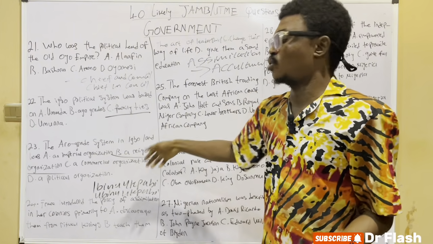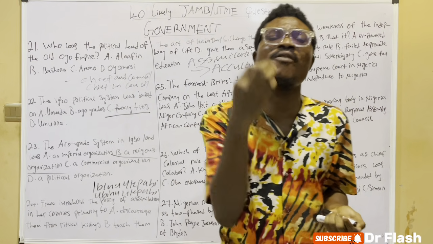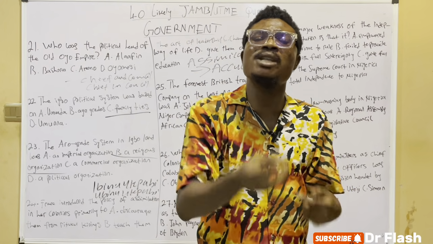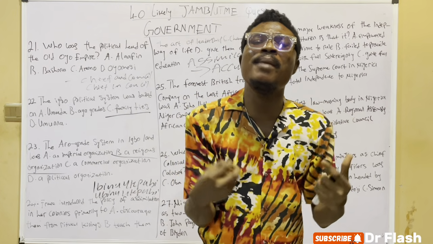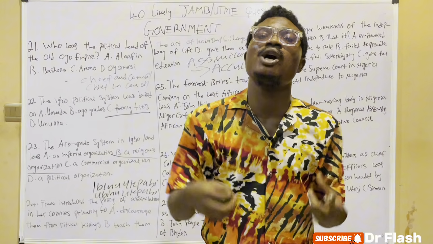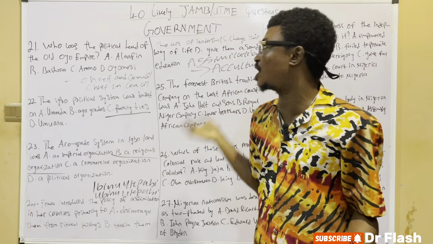So the people were not happy with the French policy of assimilation. The French policy of assimilation was meant to Frenchify Africans, to turn African people into Frenchmen. So African people are now seen as French subjects or French citizens, as the case may be.